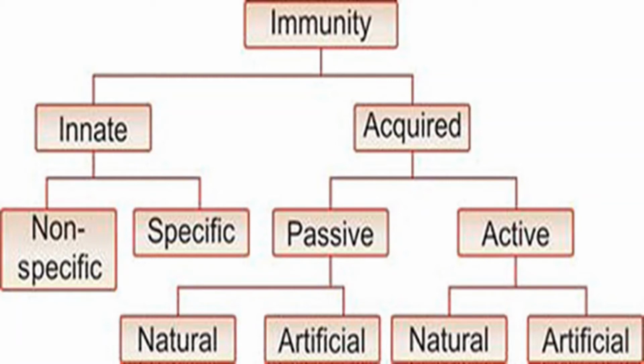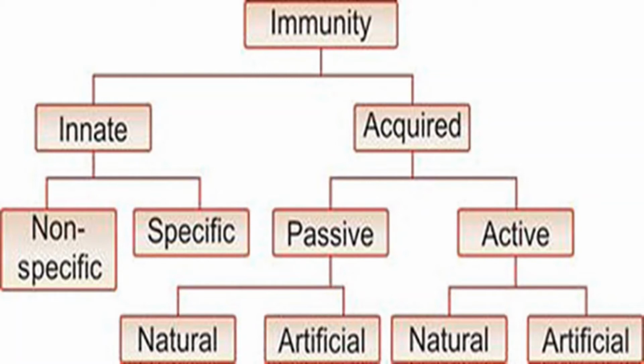Because innate immunity does not respond differently based on the specific virus or specific bacteria. The immunity which is present in our body acts against any kind of foreign particles, so it does not respond only to a specific bacteria or specific virus.